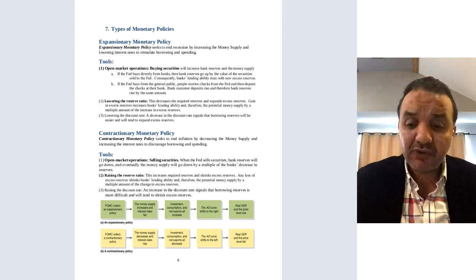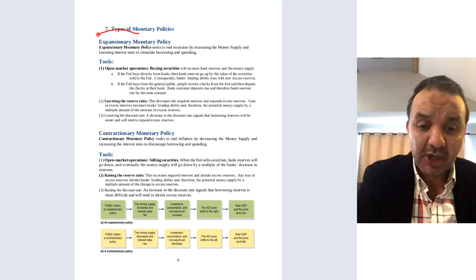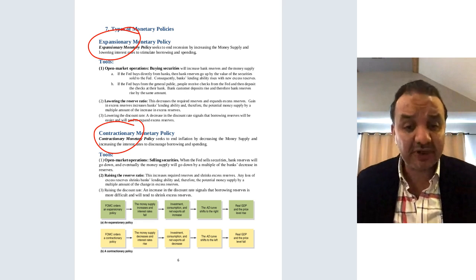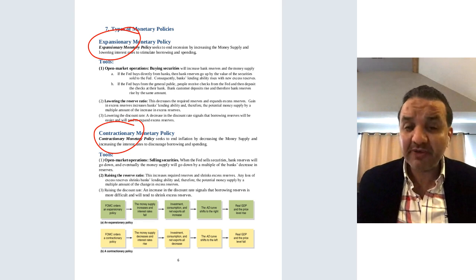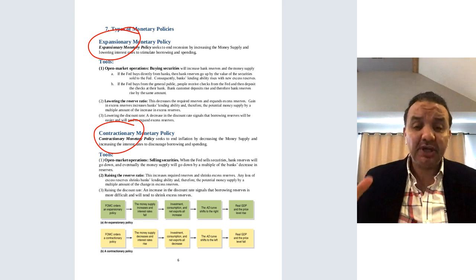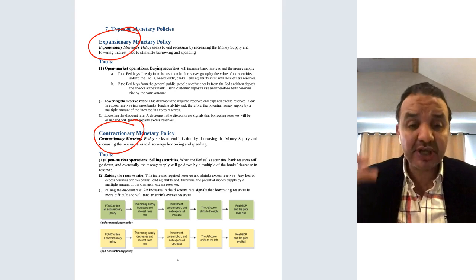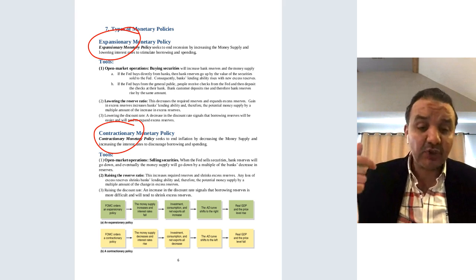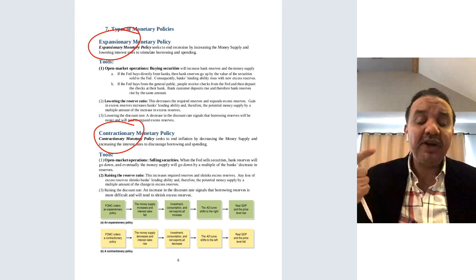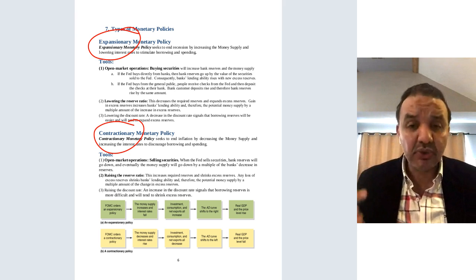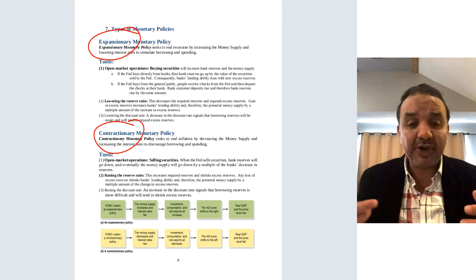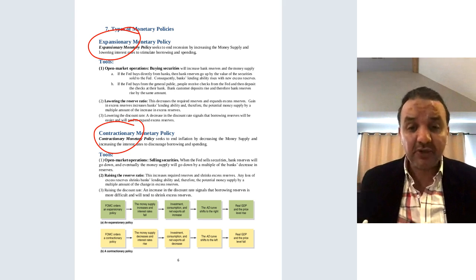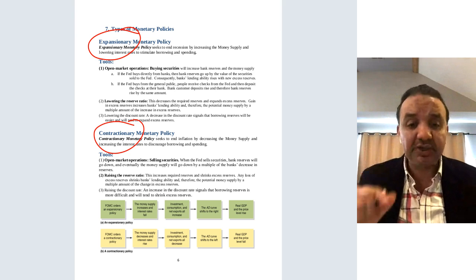So here we have two different types of monetary policy. We have expansionary monetary policy and contractionary monetary policy. So the same as the fiscal policy. As you remember, when I explained the fiscal policy, I said you have to answer three questions in each of these two policies. You have to answer when it's going to be implemented, what are the tools used in each policy, and what are the expected outcomes from each of these policies. So in this video, I'm going to answer these three questions under each policy.